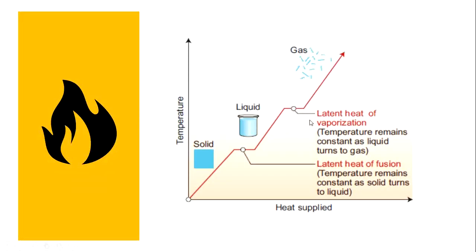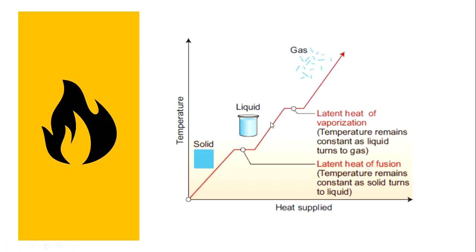See this diagram. Heat energy is absorbed by solid during melting process, and an equal amount of heat energy is liberated by the liquid during freezing. Okay, see here solid, liquid. Now the y-axis is temperature, x-axis is heat supplied. When we heat the solid, temperature remains constant at this particular point as solid turns into liquid. So at this point all the solids are converted into liquid. This is called a latent heat of fusion.